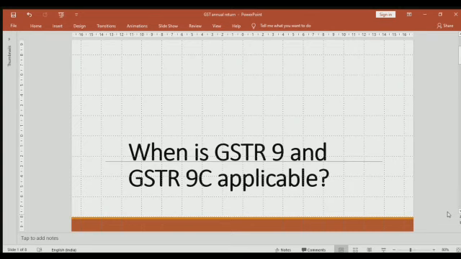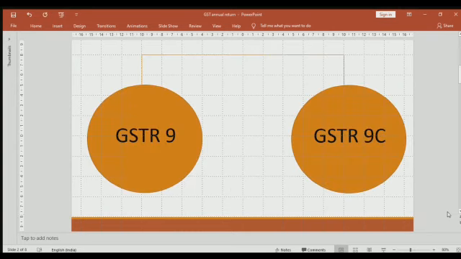Firstly, it's important to first understand what is GSTR 9 and 9C. Shilpa, you're telling us when it is applicable, but first tell us what is GSTR 9 and what is GSTR 9C. So basically, GSTR 9 and 9C are two forms given by the government which a GST registered taxpayer needs to file. Let's first understand what is GSTR 9.